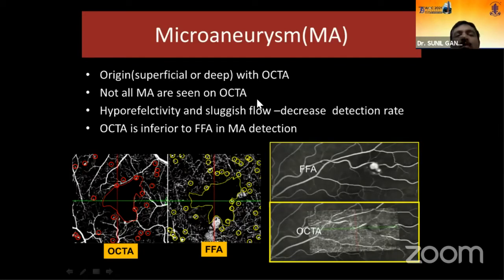Not all microaneurysms are seen on OCTA because of the sluggish flow in these microaneurysms as well as hyporeflectivity. So thus OCTA is slightly inferior to FA in detecting the microaneurysm. You can clearly see here the FFA, well delineated microaneurysms seen, not so well seen in OCTA. These circled things indicate the microaneurysms. You can detect more number of microaneurysms on fundus fluorescein angiography when compared to the OCTA.